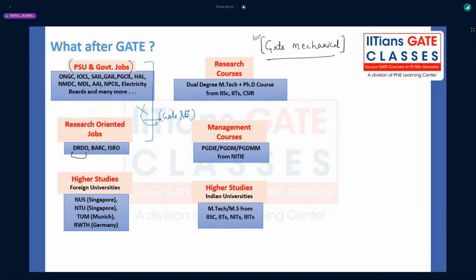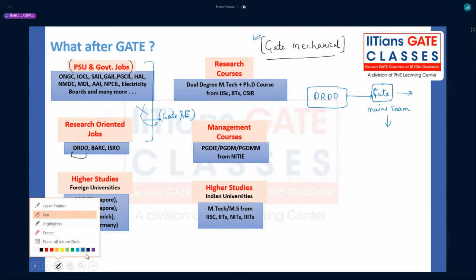Again, for DRDO, what will be the shortlisting criteria? First, they will shortlist through GATE for the mains exam, right? After the shortlisting through GATE, you will be writing the mains exam. So the first step is GATE. If you don't have a GATE scorecard, you cannot write the mains exam.